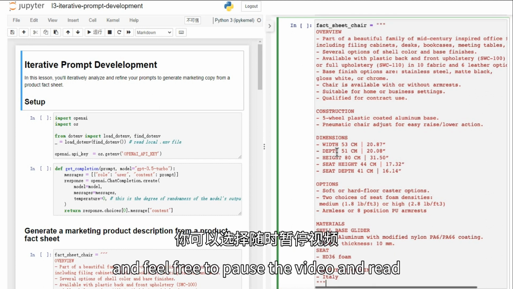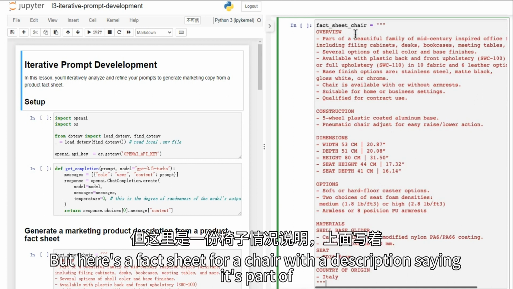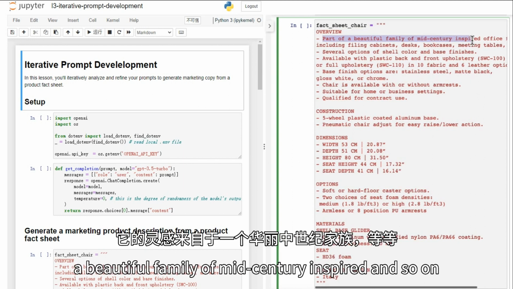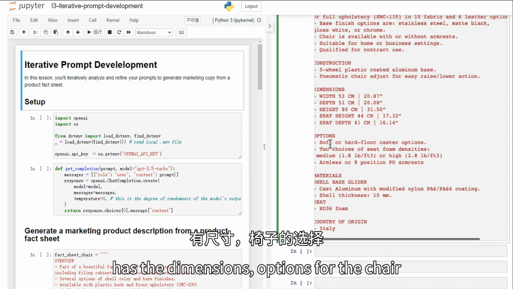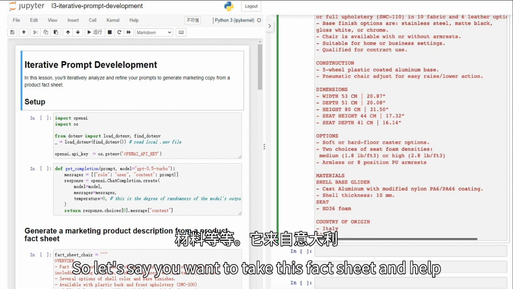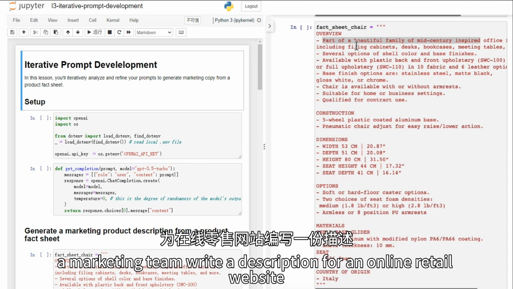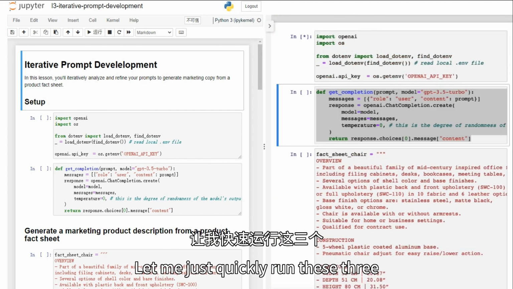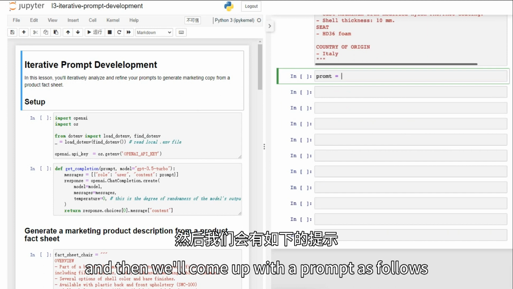And feel free to pause the video and read this more carefully in the notebook on the left if you want. But here's a fact sheet for a chair with a description saying it's part of a beautiful family of mid-century inspired and so on. Talks about the construction, has the dimensions, options for the chair, materials, and so on. Comes from Italy. So let's say you want to take this fact sheet and help a marketing team write a description for an online retail website. Let me just quickly run these three, and then we'll come up with a prompt